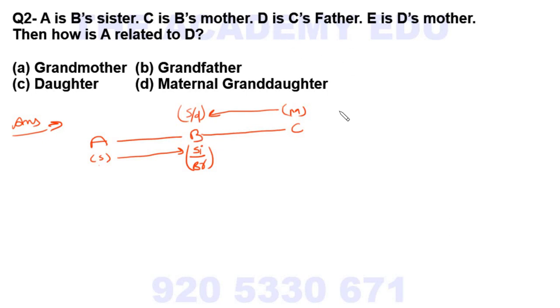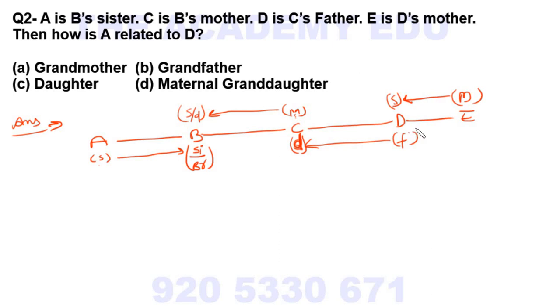Now D is C's father. So now we have D and C. So D is father of C. As C is a lady, so C is a daughter. Okay. Then E is D's mother. Then there is E. E is mother of D. So D is a son because his father is male.